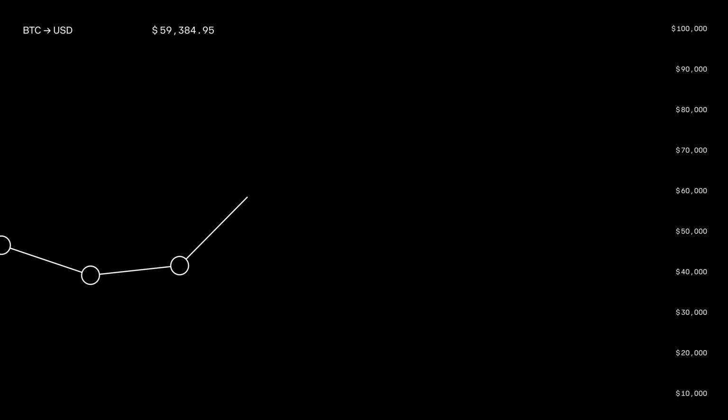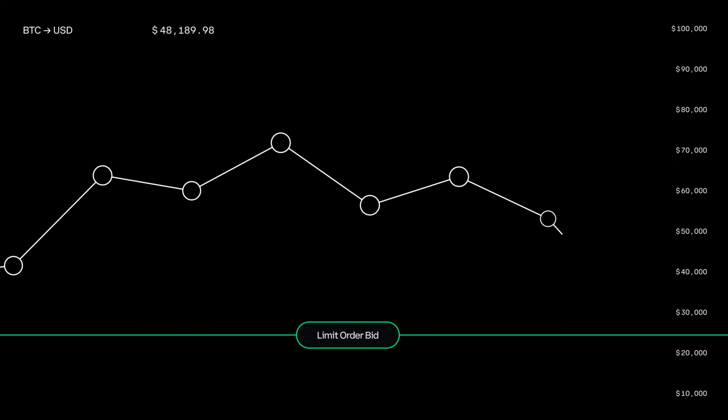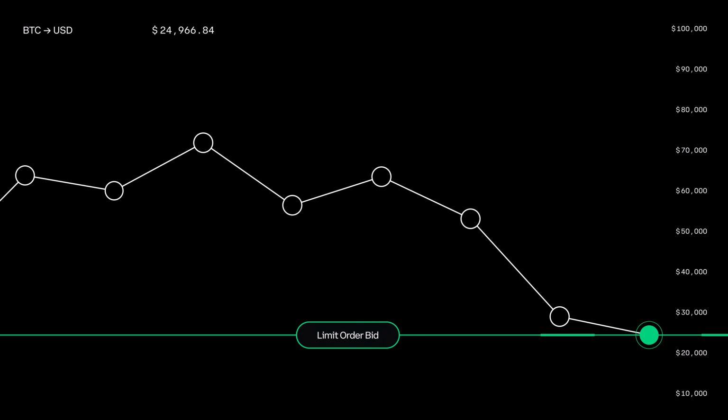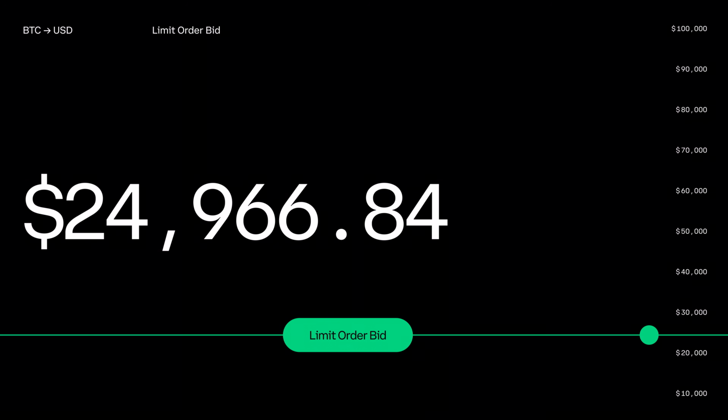Limit orders let you buy or sell an asset like Bitcoin if and only if it reaches the price you want. After you set a limit order, your trade will go through automatically if the asset hits your target price or better. But there's no guarantee that will happen.